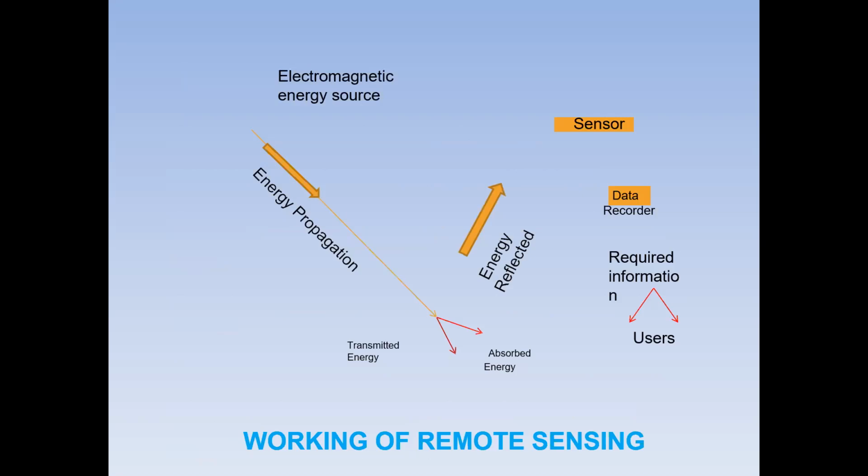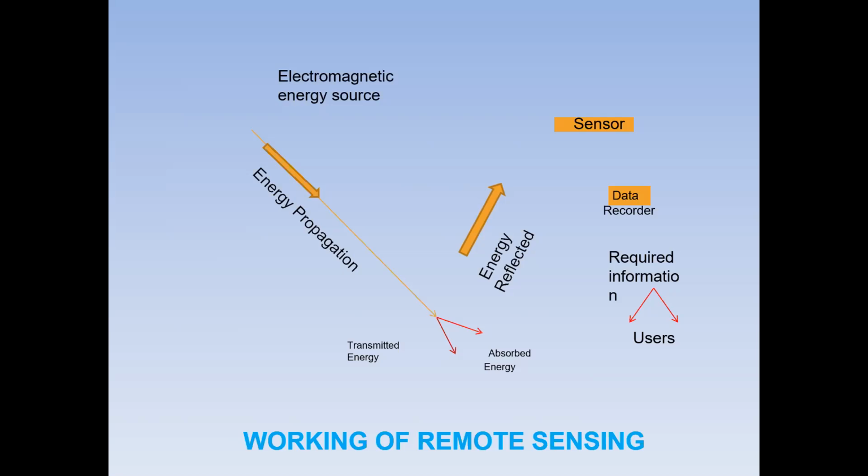This is the process of collecting information for remote sensing. First, the electromagnetic energy source. The energy propagates to the target. At the target, energy is transmitted, absorbed, and reflected. The reflected energy goes to the sensor, is taken into the data recorder, converted into the required information, gathered, and goes to users. This is the working of remote sensing.